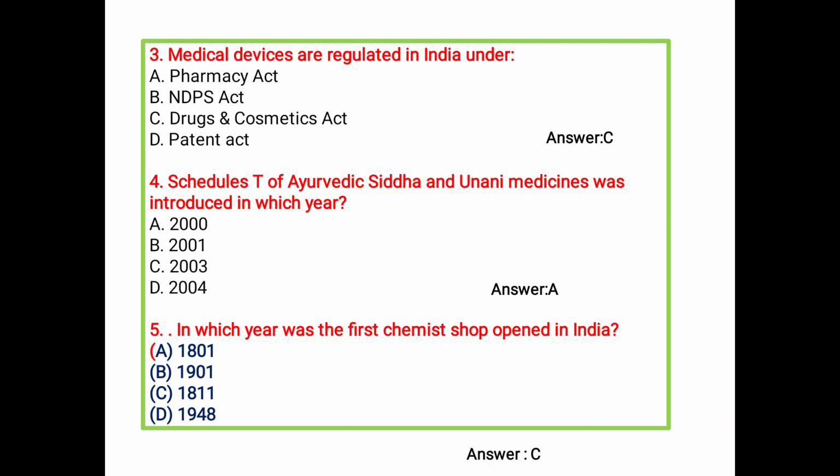A 1801, B 1901, C 1811, and D 1948. The first chemist shop in India opened in 1811 by Mr. Badgate, who came to India with the East India Company in Calcutta. So C is the correct answer.